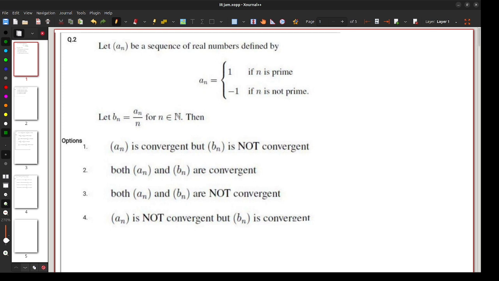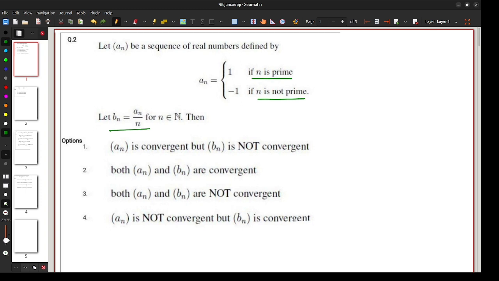First question: An is a sequence of real numbers defined by an is 1 if n is prime and is minus 1 if n is not prime. And we construct another sequence bn from an, bn equal to an by n for all natural numbers.